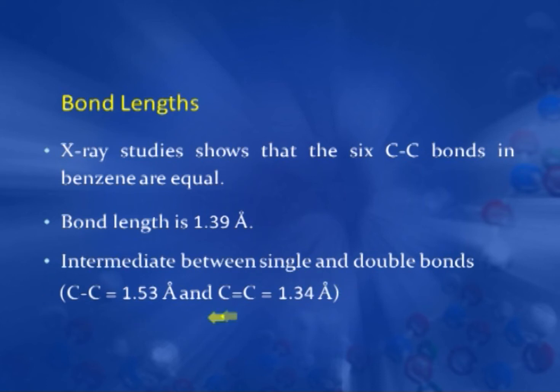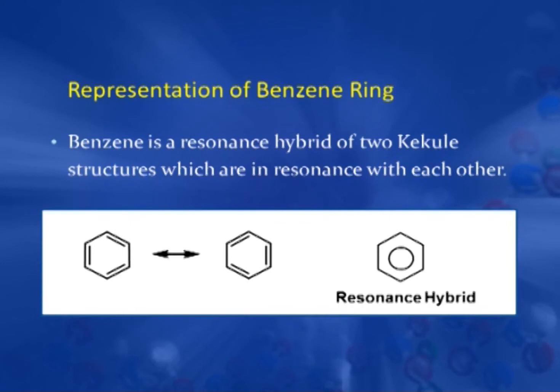So, this indicates that these 6 bond lengths are in between single and double bond lengths. How can we adjust this finding? This can be adjusted if we consider benzene a resonance hybrid of 2 Kekule structures. These 2 structures are in resonance with each other.